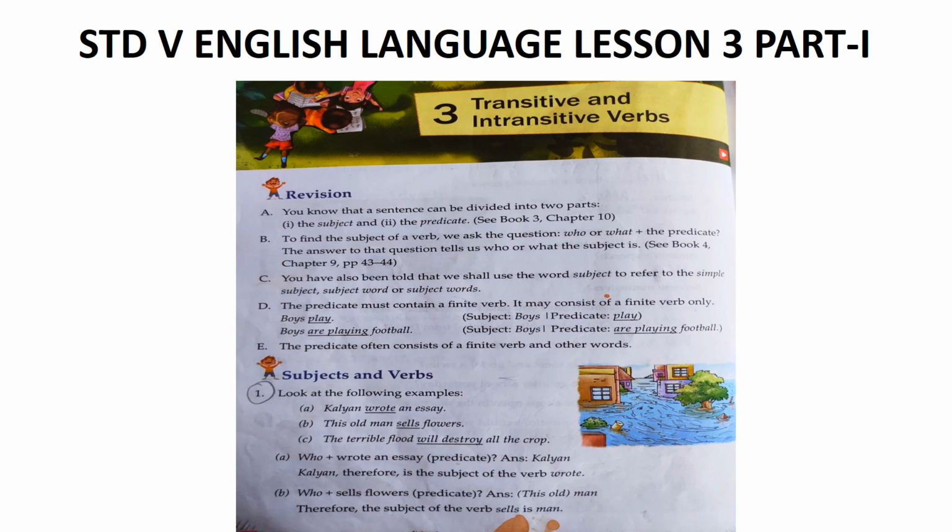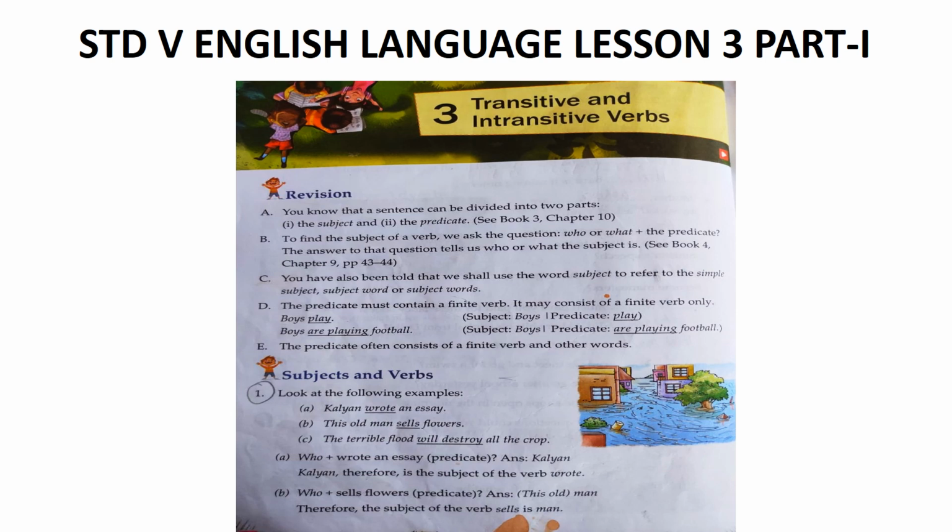Like that, in the second sentence, Jack kicked the football. Jack is a person and football is a thing. So they are not the same. Father will clean the table. Father is also a person and table is a non-living thing. So here the subject and object are both entirely different. So the object should be different from the subject. Then only it is a transitive verb.